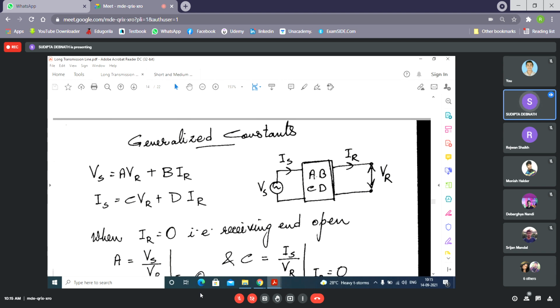Now, what are the generalized constants? Here we consider the sending end, and here we consider the receiving end. Sometimes you may be confused about why we are writing plus BIR. In some cases you must have read that it is minus, but in that case you considered I to be entering from both sides. Here we consider IS is entering, IR is leaving, so we write plus. In any two-port network, the general equations are: VS can be written as AVR plus BIR, and IS can be written as CVR plus DIR. Isn't it?